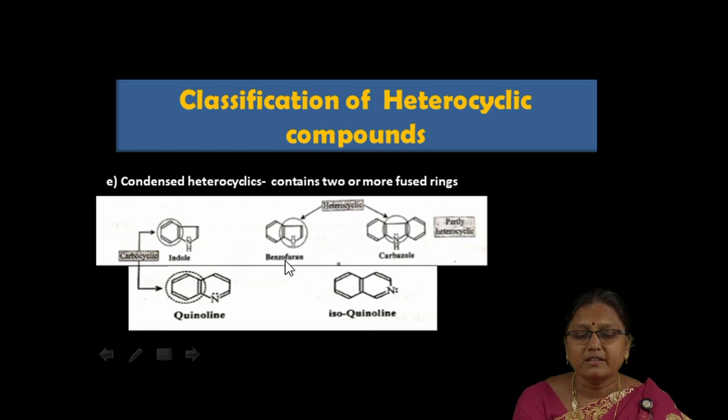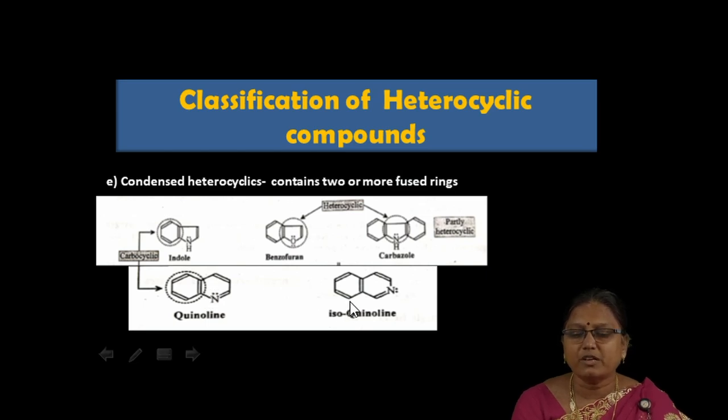Here this is benzofuran. This example is also partly heterocyclic, that is a carbocyclic nucleus is there, along with a heterocyclic nucleus fused with it. Next, this one is also a condensed heterocyclic, that is quinoline. This one is carbocyclic, this one is pyridine. So the carbocyclic nucleus as well as the heterocyclic nucleus are joined together, and it forms a condensed heterocyclic.